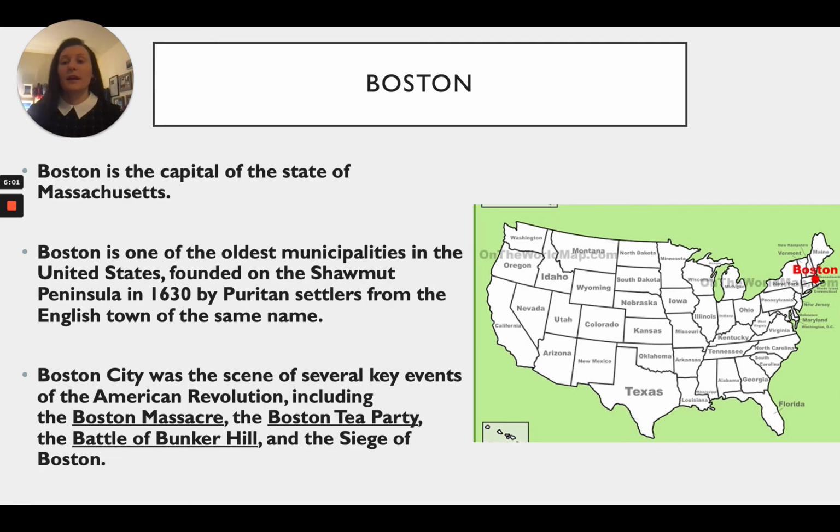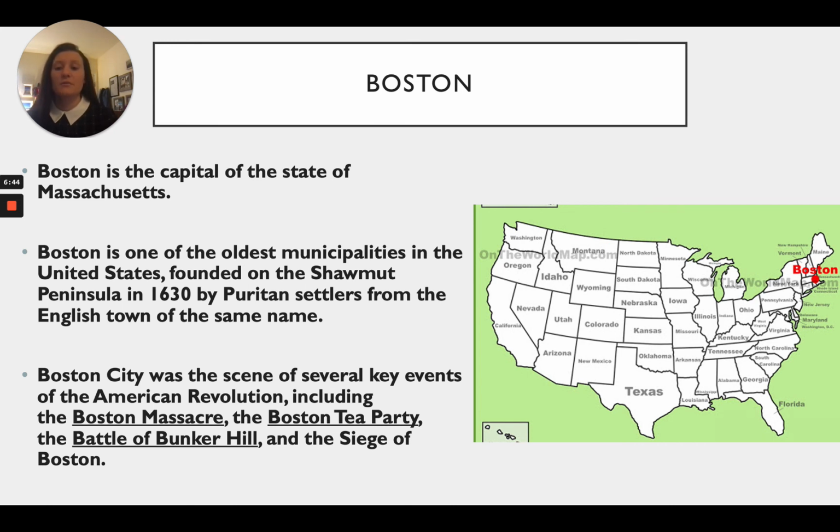All right, next up we have Boston. And so again, we see Boston is pretty close to New York City. It's up here on the East Coast as well, and it borders close to the Atlantic Ocean. So Boston is the capital of the state of Massachusetts, and Boston is one of the oldest municipalities or cities in the United States. And it was founded on the Shawmut Peninsula in 1630 by Puritan settlers from the English town of the same name.